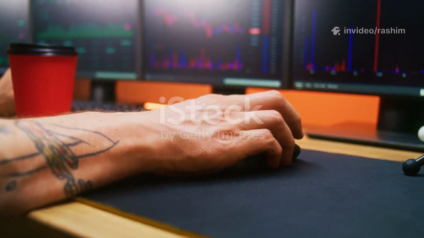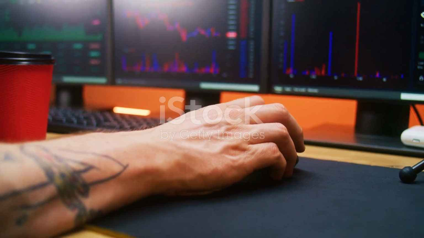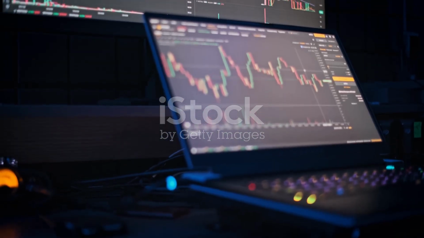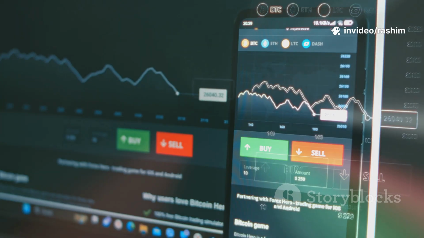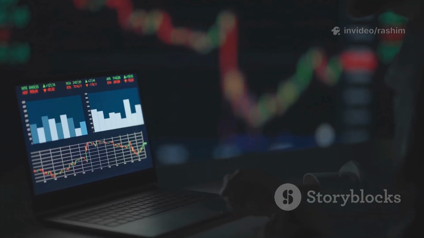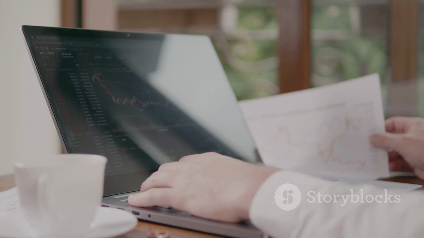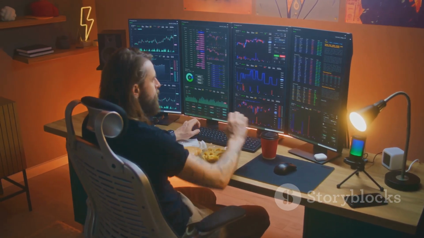TradingView is a powerful tool for traders. It's like a playground for anyone who wants to learn about the markets. You can look at charts for stocks, crypto, and forex. It gives you all the tools you need to study price movements. The best part for new traders is that much of it is free. You don't need to spend any money to start learning and practicing. This makes it the perfect place to begin your trading journey.